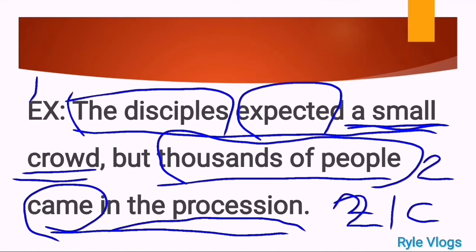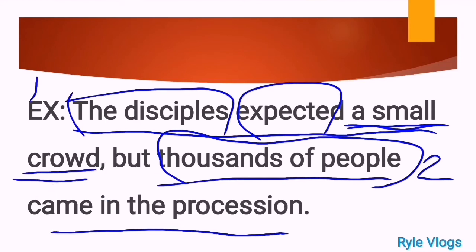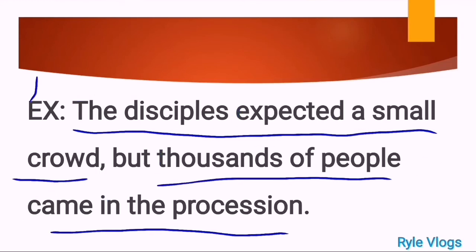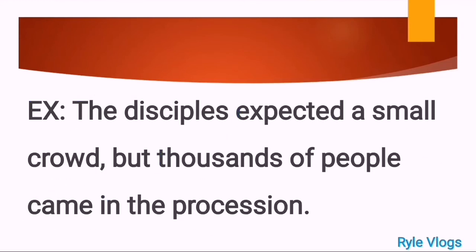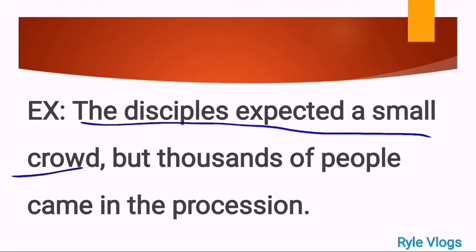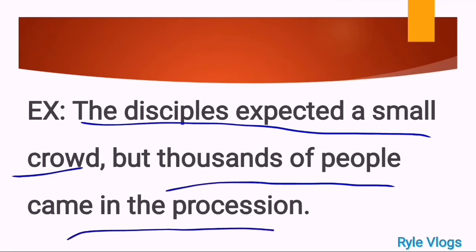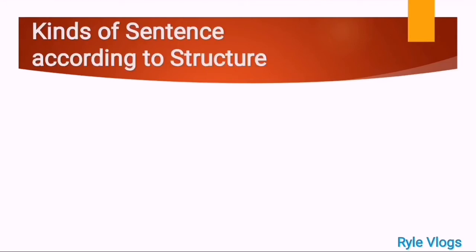Two independent clauses and no or zero dependent clause. So this is a good example because we already found the two independent clauses here. The disciples expected a small crowd and thousands of people came in the procession. Okay, very good. Now let's proceed for the third kind of sentence.